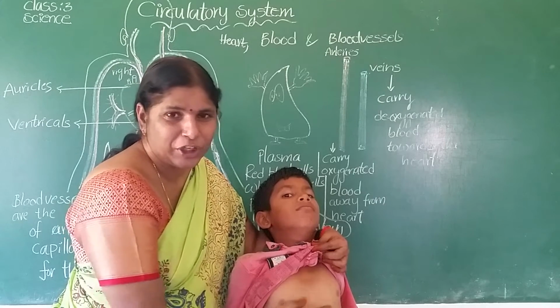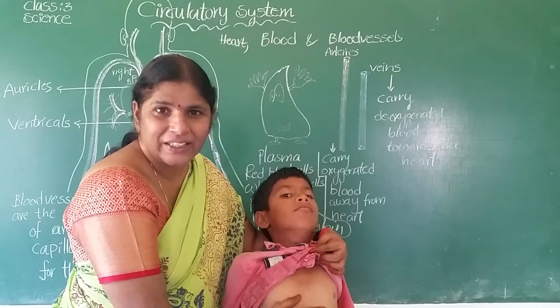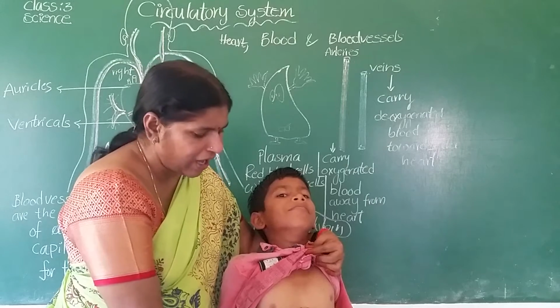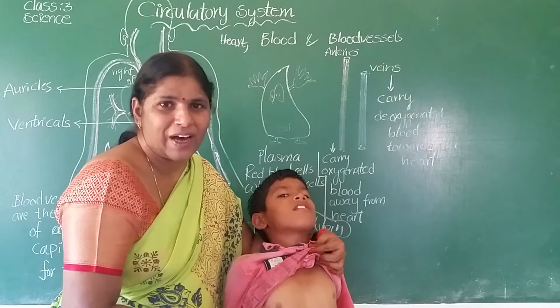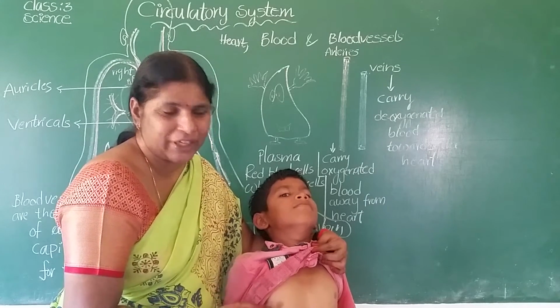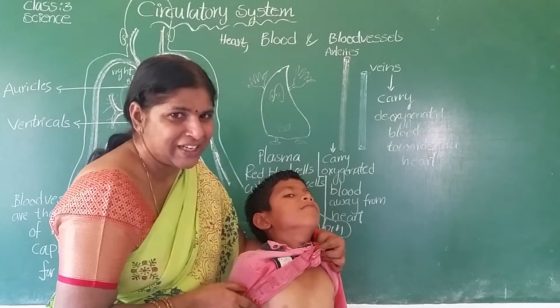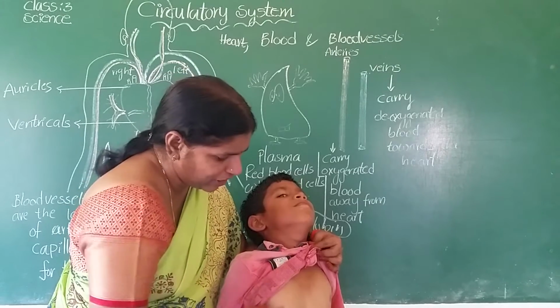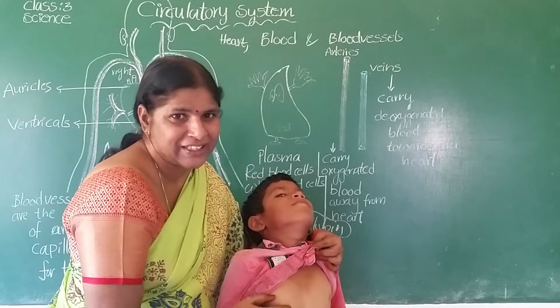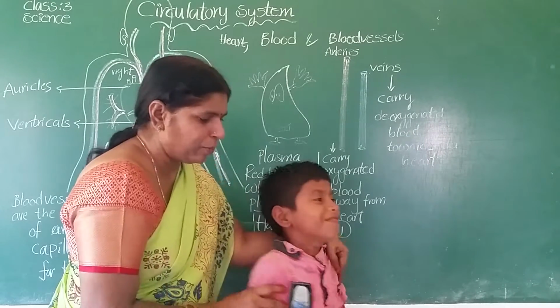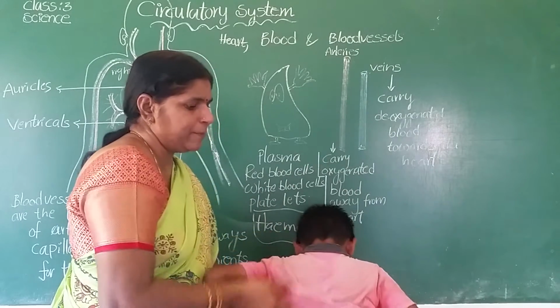Is it clear? So the rib cage protects the heart and lungs. How are the ribs? Thin and curved. Okay? So this is the rib cage. You too have a rib cage, children. Your rib cage protects the heart and lungs. Is it clear?